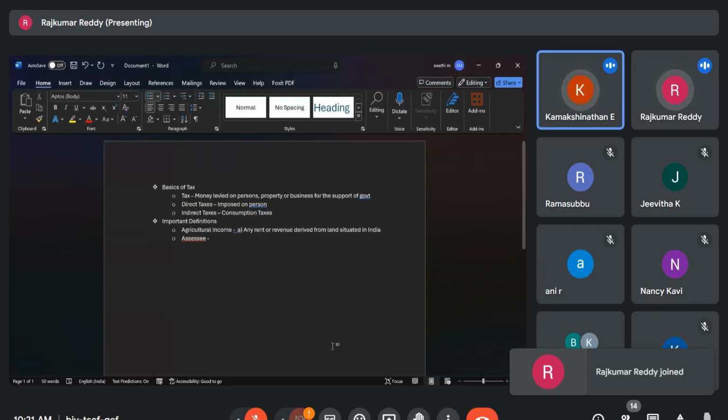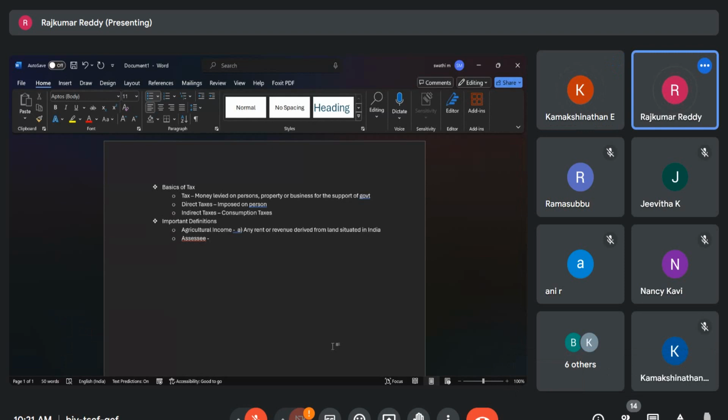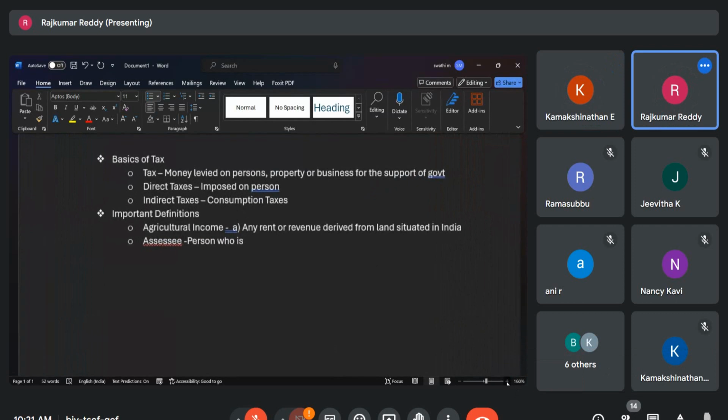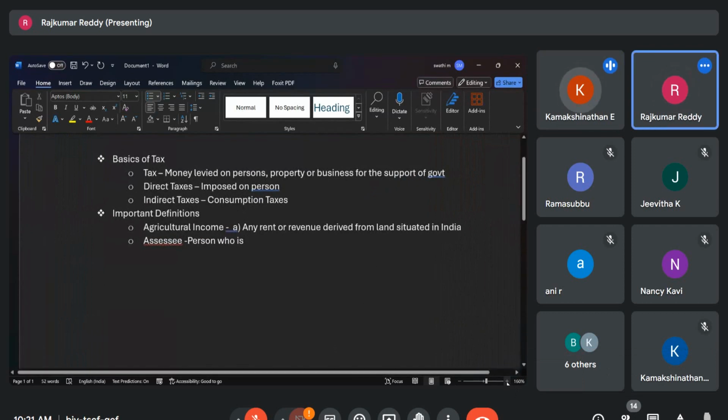So far we have seen the definition of agricultural income, assessee. A little bit zoom in, madam, so that the font will be a little bit bigger. Okay. Is it fine, sir? Yeah, very clear.